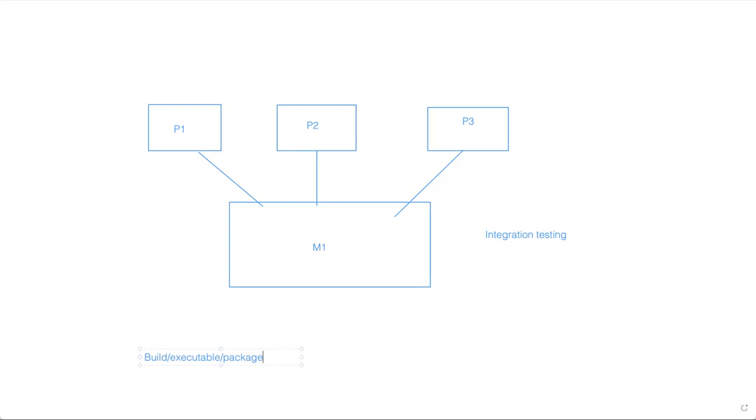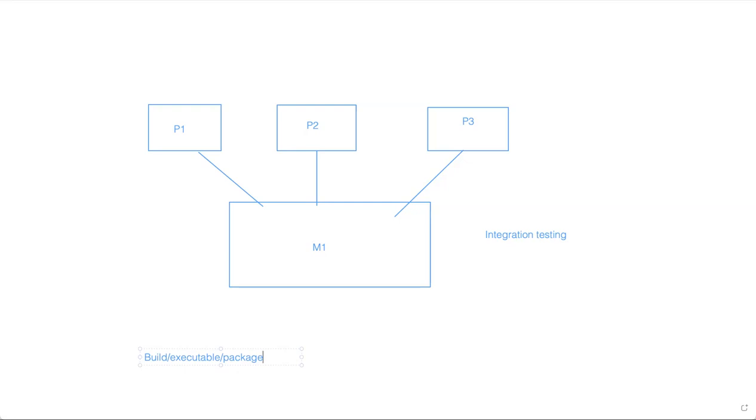QA people, the testers, will install that executable file in their machines or systems and then do the testing. We just install the build or executable form in our environment, just like installing software. Then we will test the software.